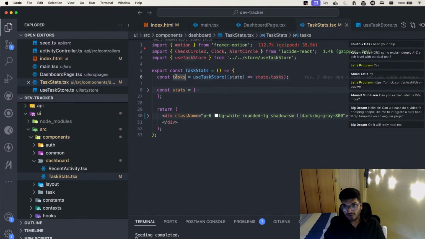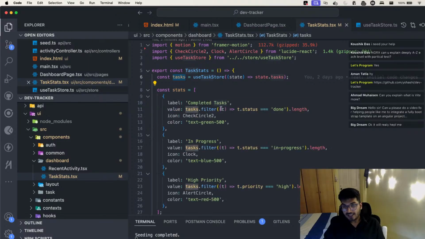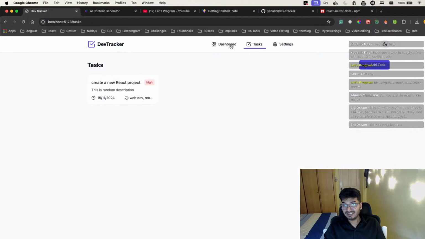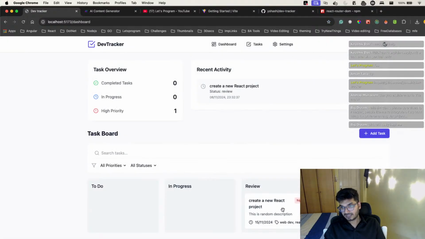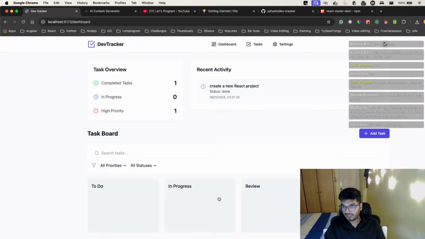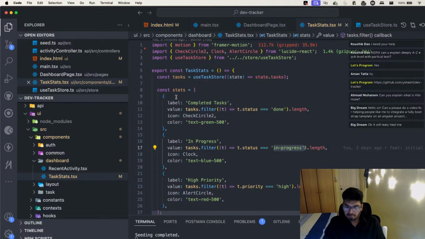Inside this component, I have initialized my task, and there I have a few stats. The first stat is completed tasks. For displaying the value, I have added a logic. This does task.filter, filtering all the tasks that are inside done. So this will increment the completed task count. Then I have something called in progress, which filters for in progress status. So if I put it again into in progress, can you see this becomes 0 and this becomes 1 now.